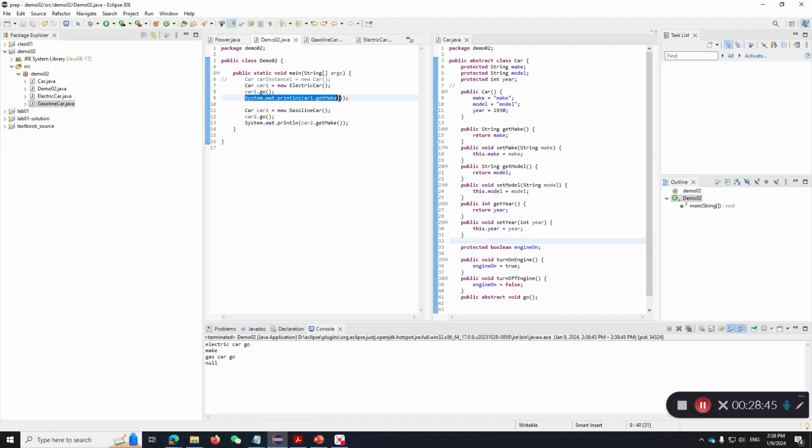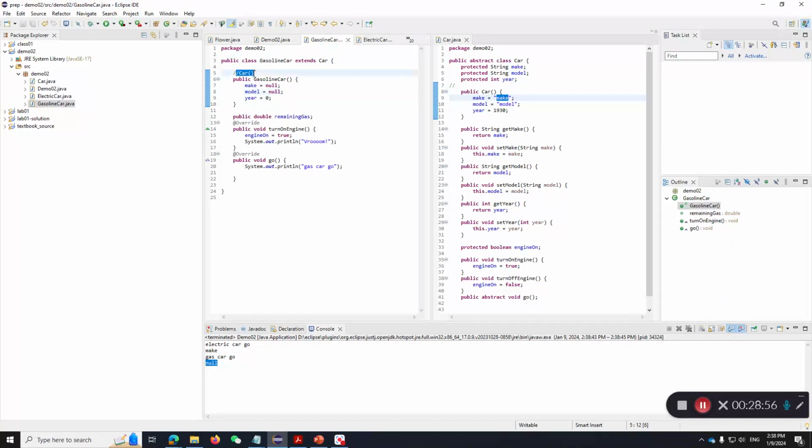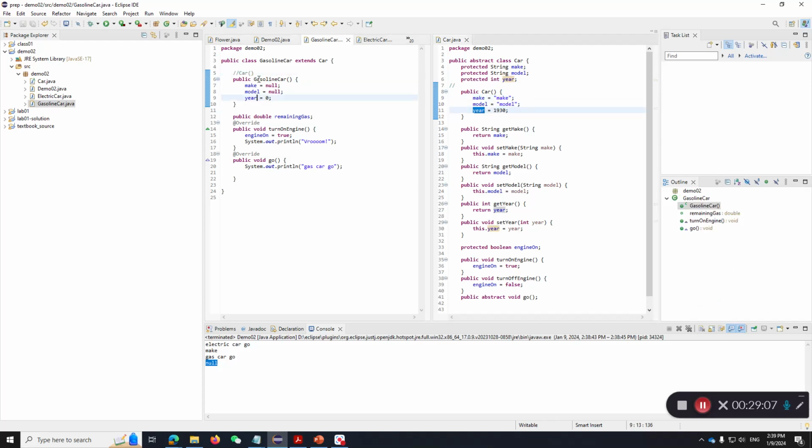The electric car still has a model of make, which is built here. But the gasoline car now has a model of now, right? This is because even though the superclass constructor is called, it fills in the field. It fills the values make, model, year with those values. But when I call my gasoline car, the values get overwritten by my new values. Okay, so that's one thing that's interesting, right? This is the order of constructors being called, right?